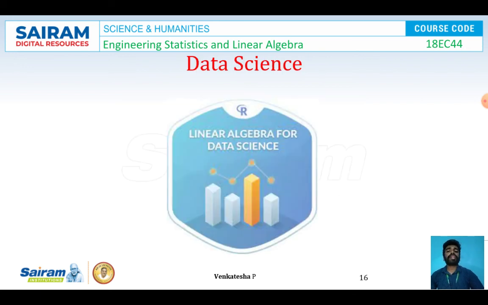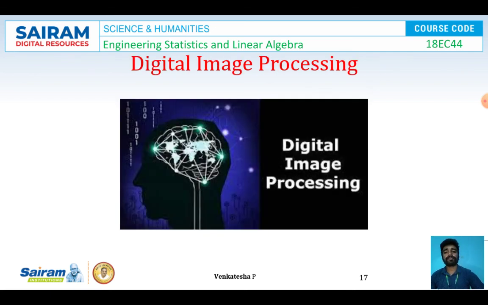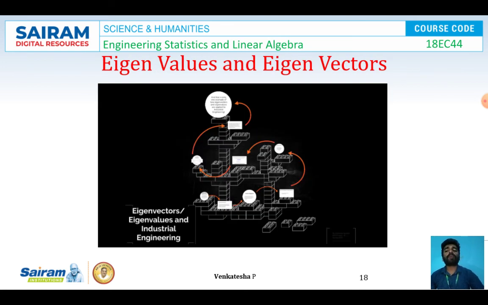The next application is in data science, where linear algebra has a wide range of application in the problems based on data science also. Fourth application, the digital image processing. Fifth one, to solve the problems in eigenvalues and eigenvectors, we can make use of linear algebra.